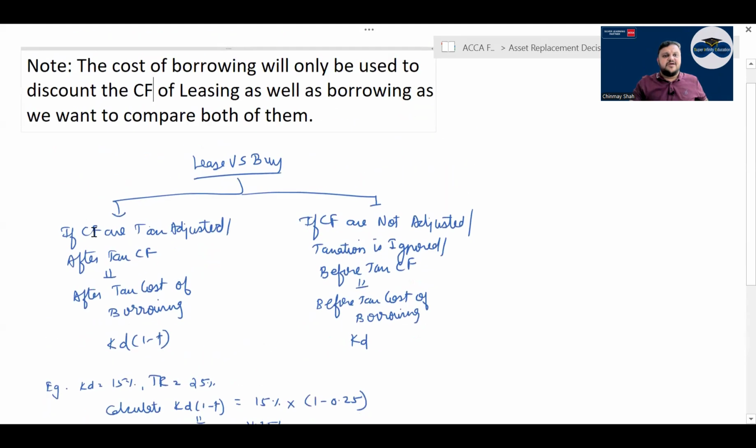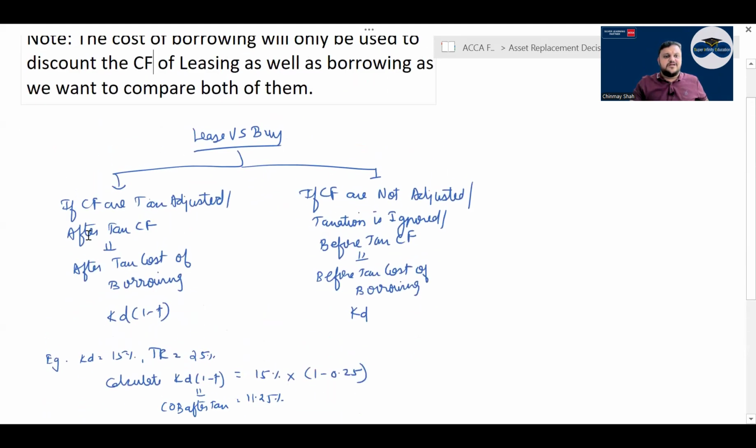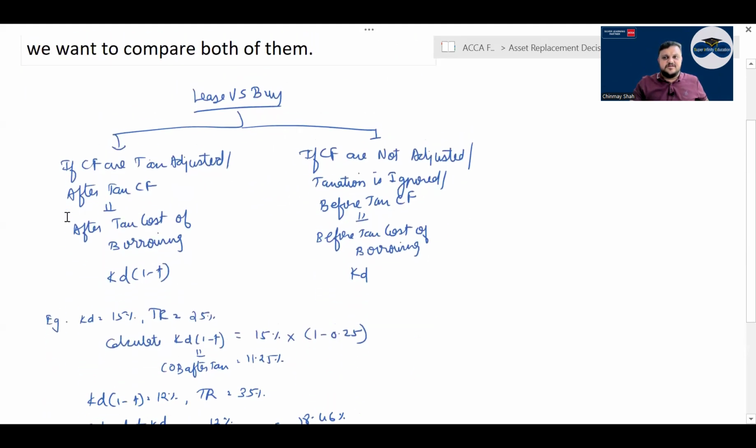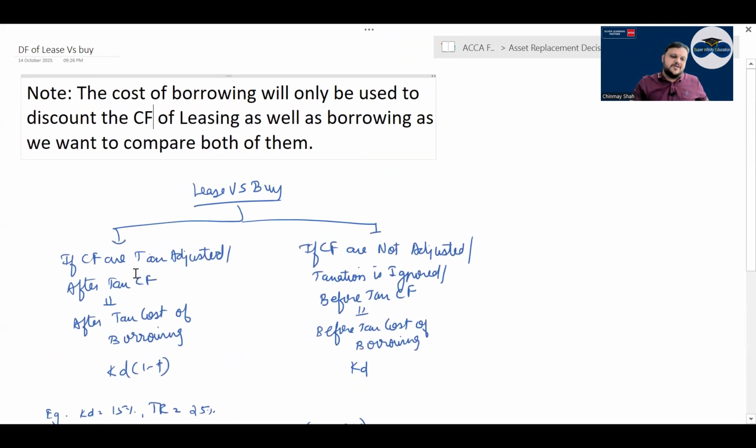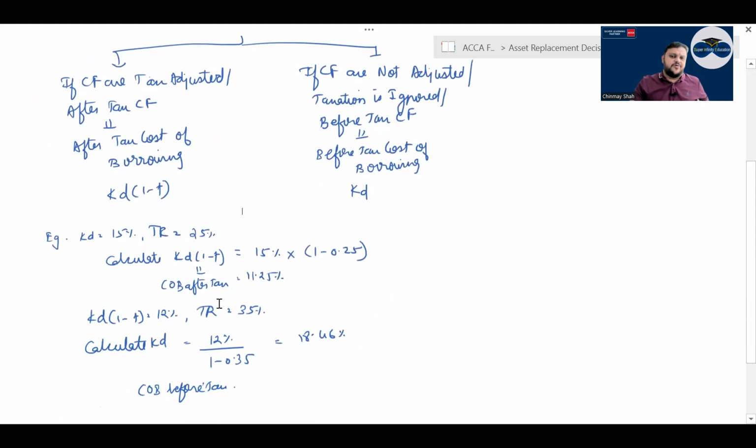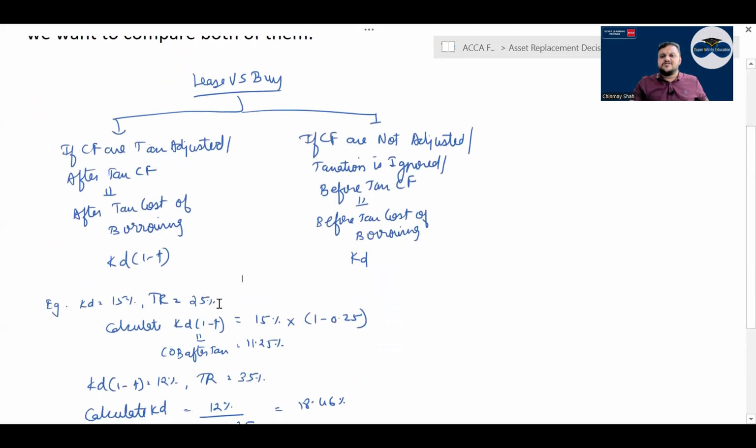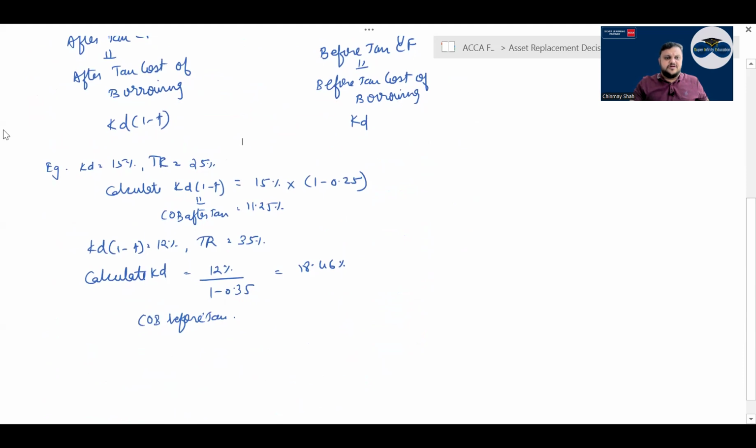Then lease versus buy में क्या है? If cash flows are tax adjusted or after tax, right? सारे tax का impact is given, then use cost of debt after tax, or after tax cost of borrowing, correct? Or after tax cost of debt भी बोला तो कोई problem नहीं. If cash flows are not adjusted or taxation is ignored, then use before tax cost of debt. How to go from before tax to after tax, I have taken an example, right?